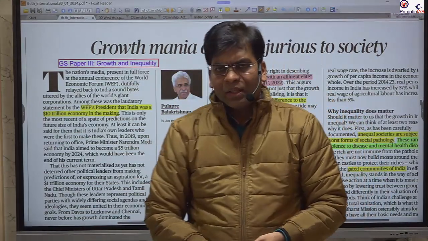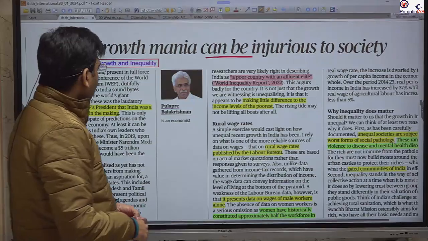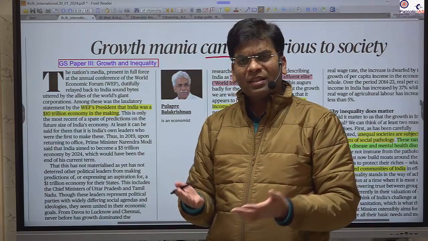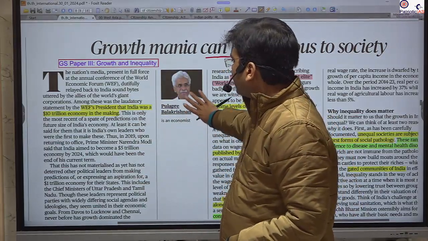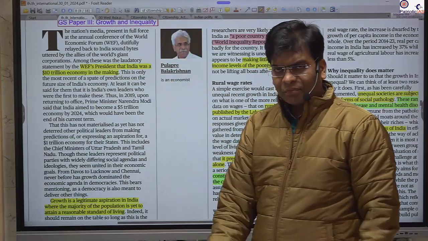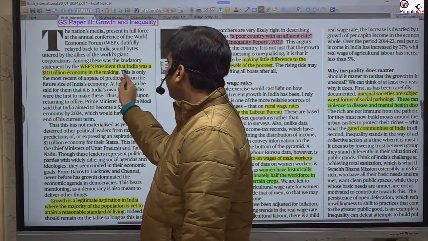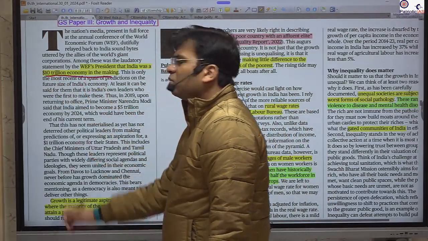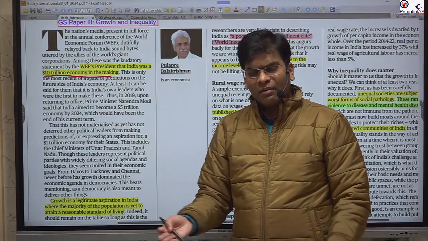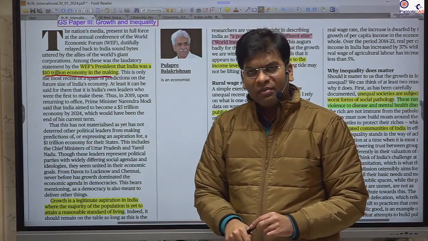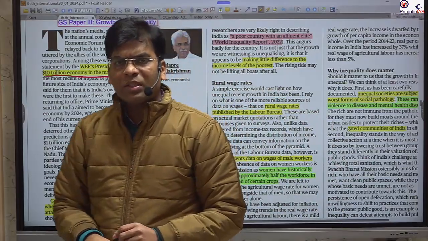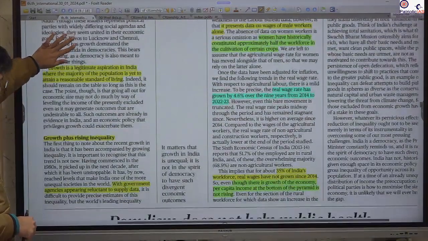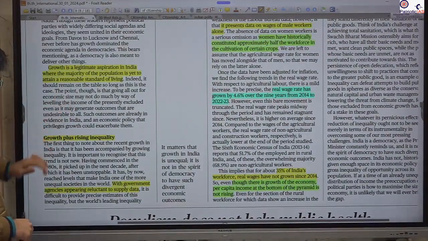But in the India case, there is a lot of cry with respect to the growth rate. Now we are going to achieve the 5 trillion, 3 trillion, 10 trillion. This is in the context of the recent World Economic Forum summit. Here the president of the World Economic Forum has said that India will achieve a 10 trillion economy very soon. So it is much more than our Prime Minister is expecting, the 5 trillion economy. He said in 2019 that by 2024 we will achieve the 5 trillion, but still we have not reached. But yes, we are about to reach very soon.